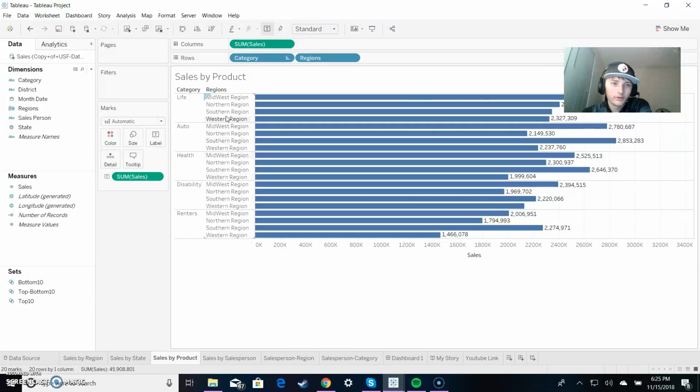And then we broke it down farther and did sales by category, like life, auto, health, disability, and renters, and we broke it down to which region sold the most of which.